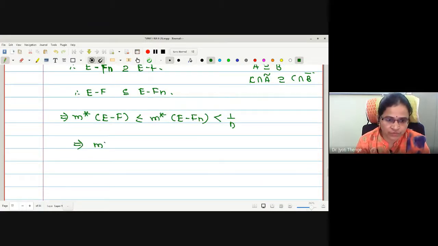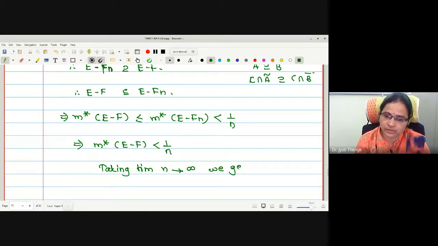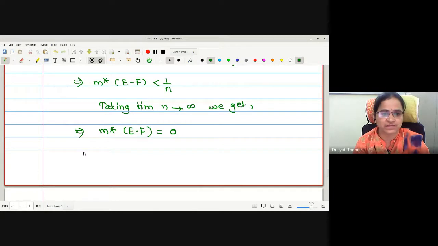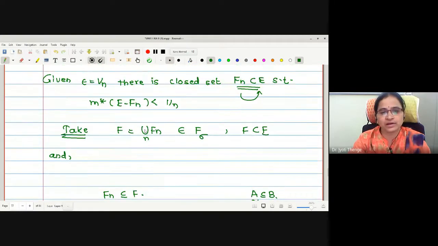Now what have we obtained? M star of E minus F is strictly less than 1 by n. Now taking the limit as n tends to infinity, what do we get? There is no n on the left hand side, therefore the left hand side is independent and stays as it is, M star of E minus F. 1 by n tends to 0, so M star of E minus F is less than or equal to 0. But outer measure is not less than 0, therefore what remains is that this is equal to 0. The outer measure of E minus F is equal to 0, and hence we have given the proof. Is the part clear?